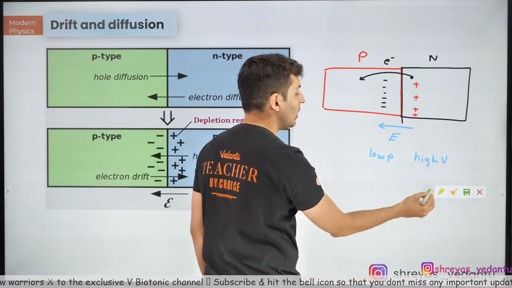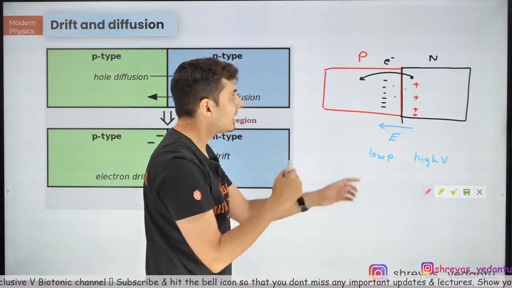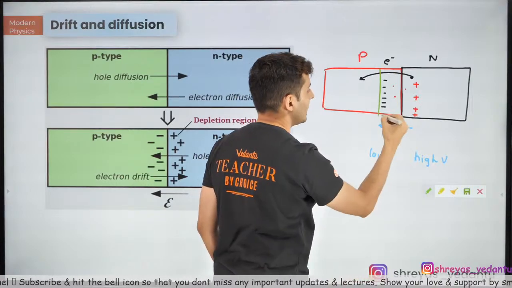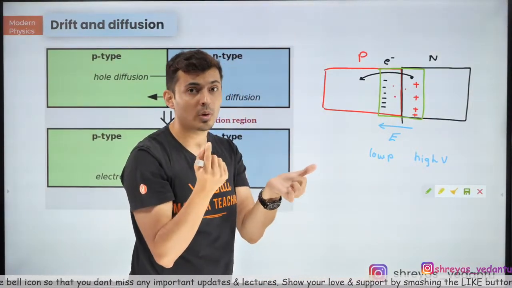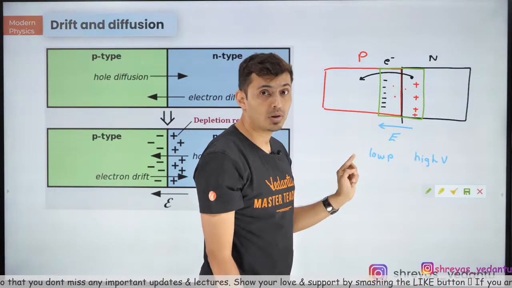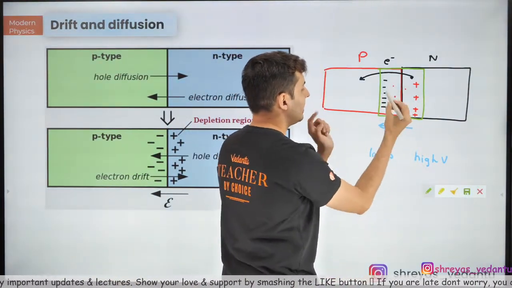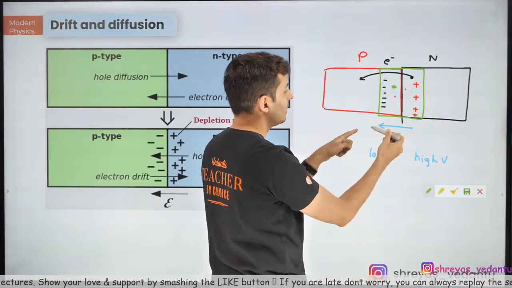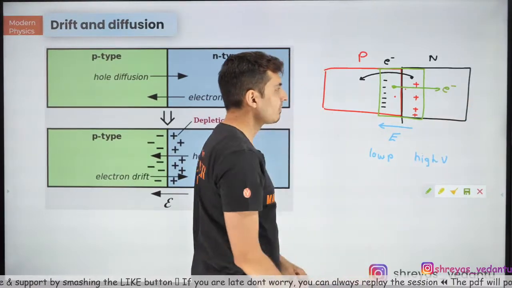Now think about an electron or a hole inside the depletion layer. What will happen? There will be a force on it. Which direction? Think carefully. If there is an electron, the field is here, so the force will be that side, so that electron will move this way, correct?